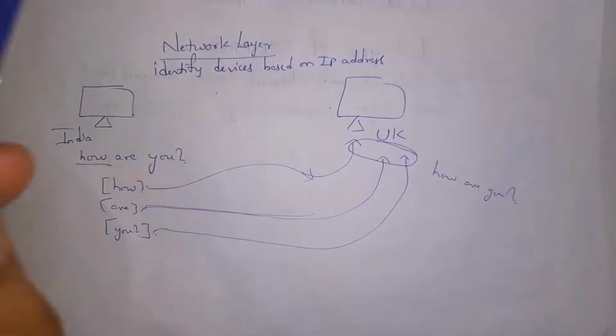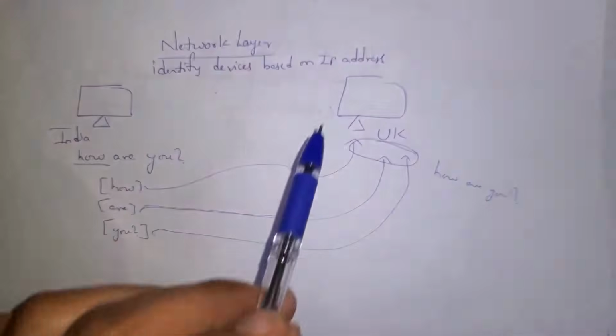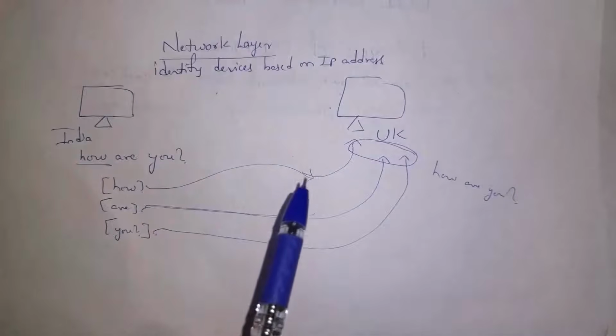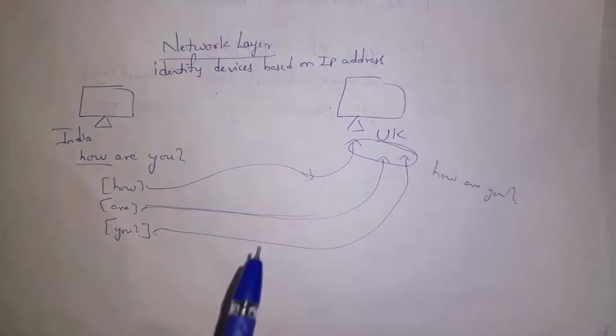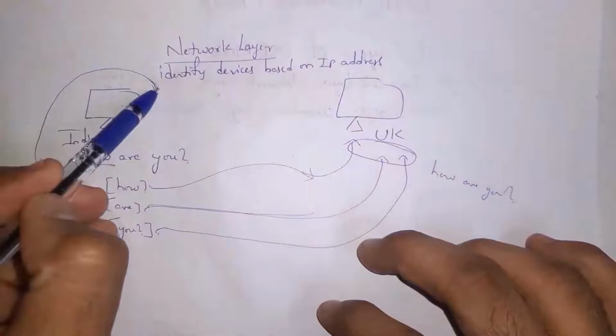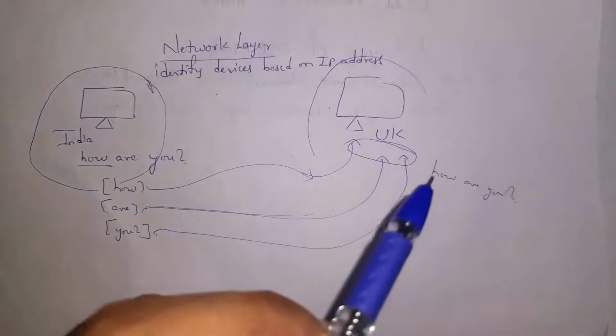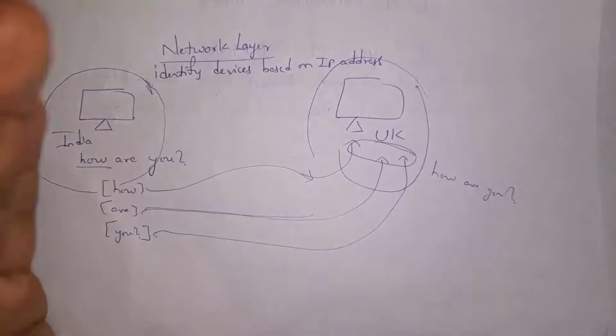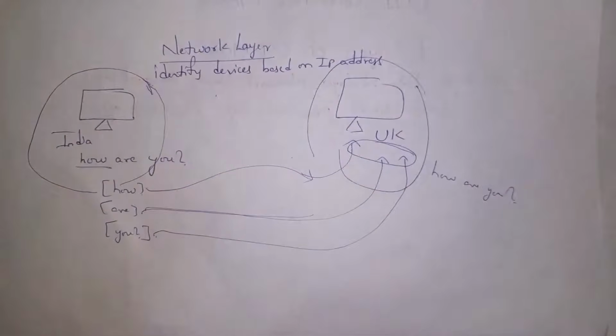So network layer will identify device based on IP address, and then it will divide our data into packets, and each packet will find the best route in order to reach the destination. That's why in the internet, data is transferred very fast, because data is divided into packets, and each packet will find a best route. Because of that best route, data will reach the receiver very fast. For example, I'm in India, so my computer in India is considered as one network, and my friend's computer in UK is another network. Both networks can communicate with each other based on IP address. So network layer will establish connection between multiple networks.